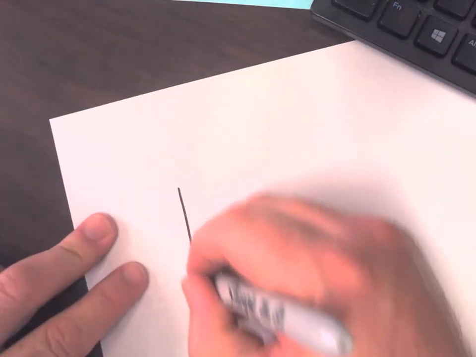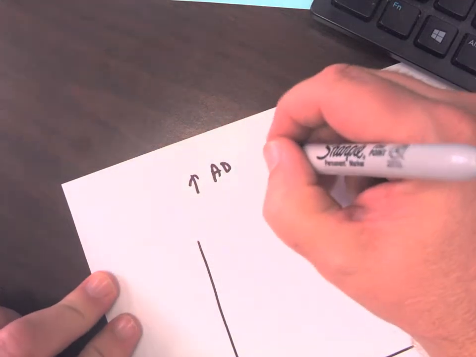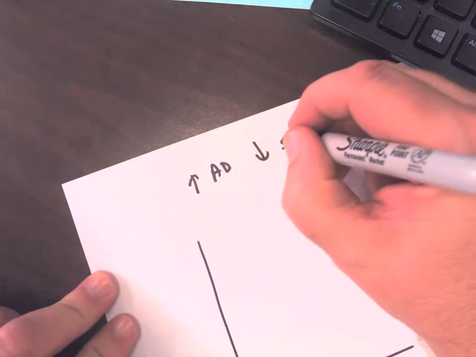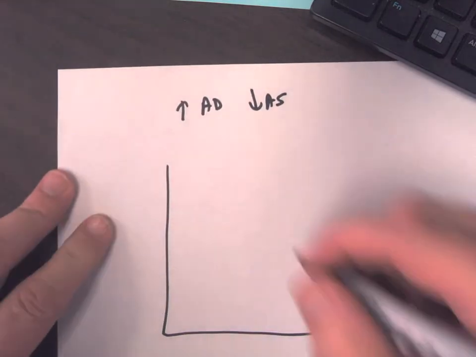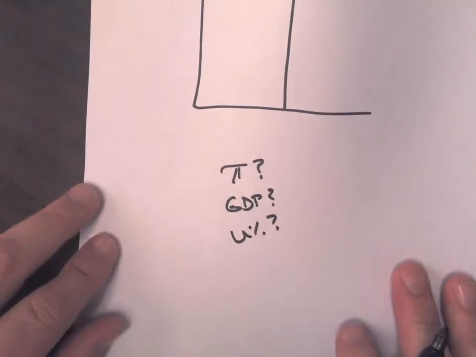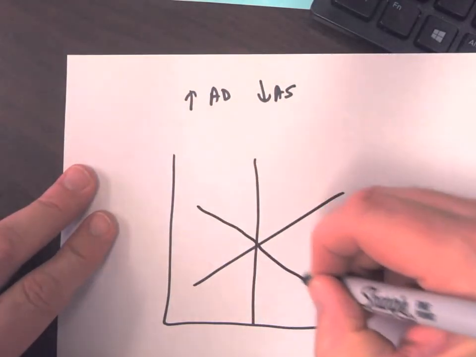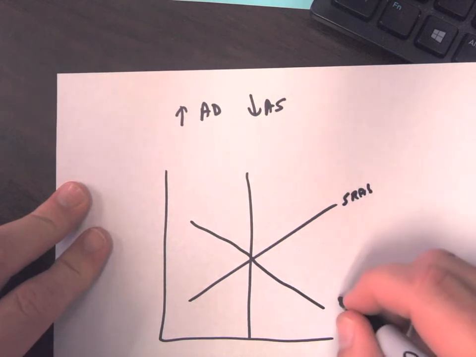Okay, the other thing you're going to see is some multiple choice questions. They're going to have simultaneous shifts. So they'll say things like you have an increase in aggregate demand and a decrease in aggregate supply. So these are going to be the same types of things that we had, and they're going to ask what happens to inflation, what happens to GDP, or what happens to unemployment. Okay? If they ask you all these things in a simultaneous shift, treat it just like you would have when we did supply and demand simultaneous shifts.